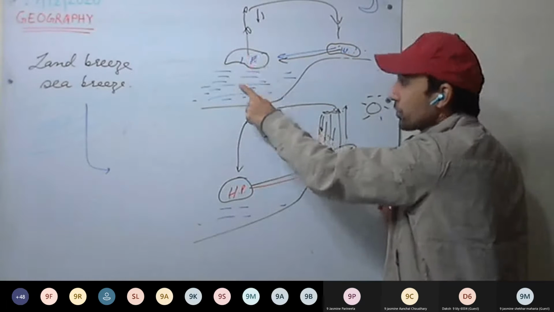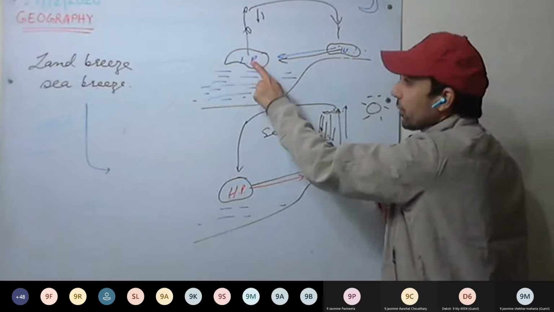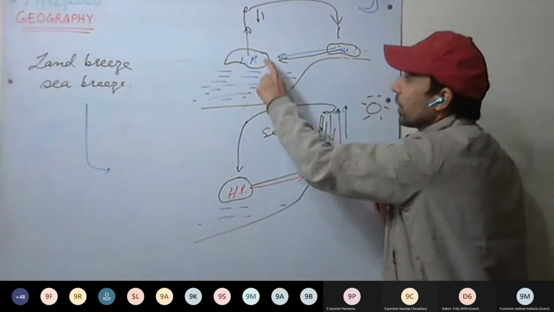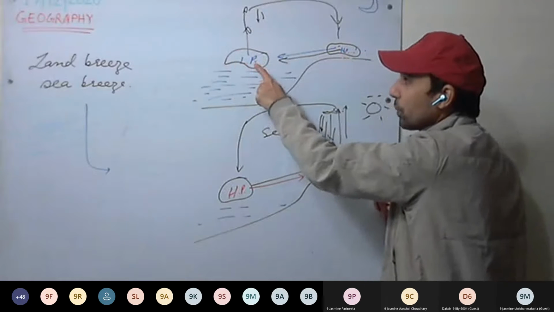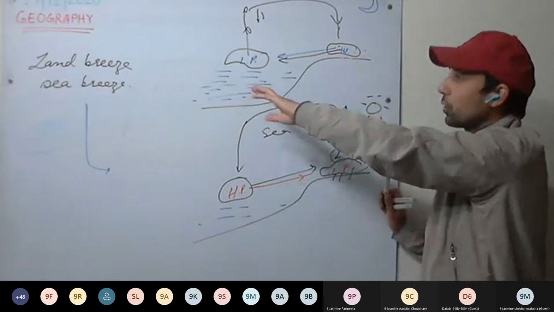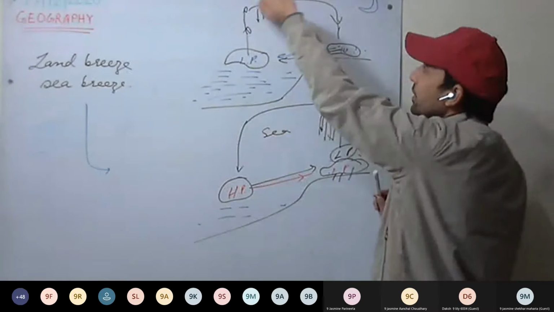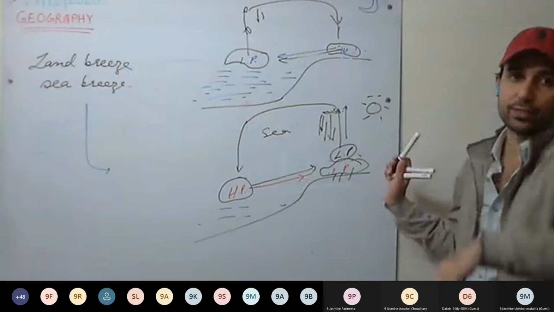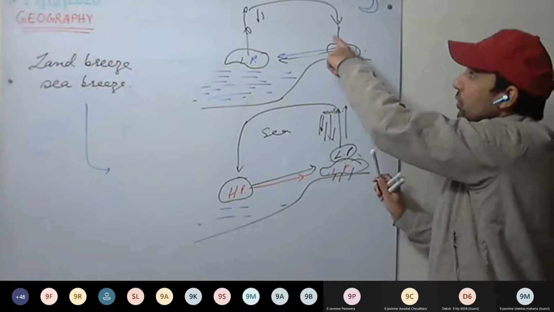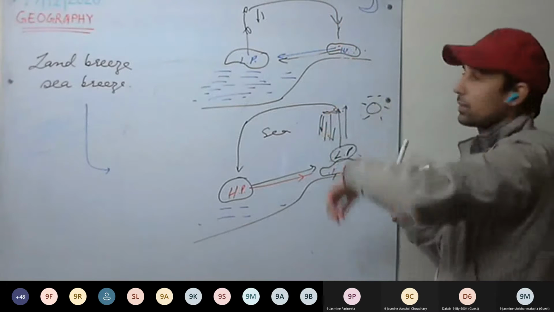See here. Here it is warm as compared to the land. So it will be less dense as compared to the land. So the air above here, we have low pressure as compared to here. So air flows from high pressure towards low pressure. Air will flow, this rises, it moves, and this is how the circulation will continue. Okay, so this is descending air. So no rainfall will take place here.